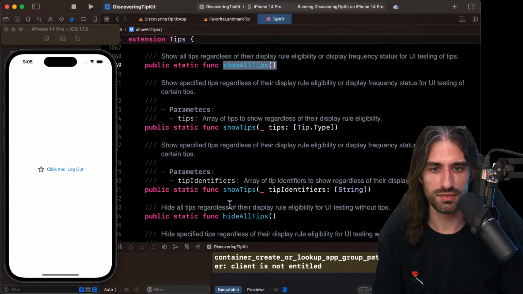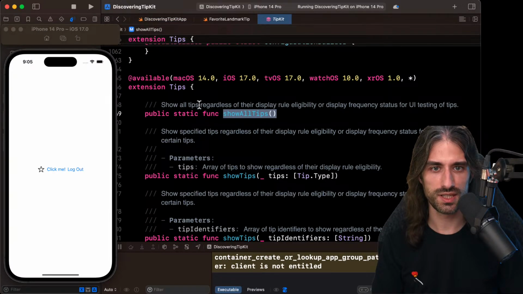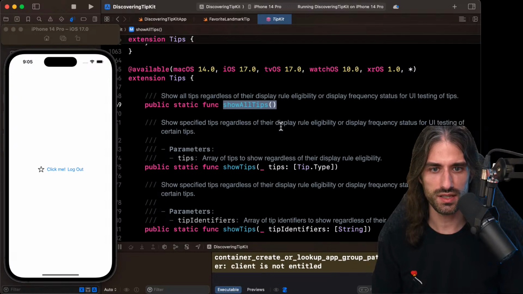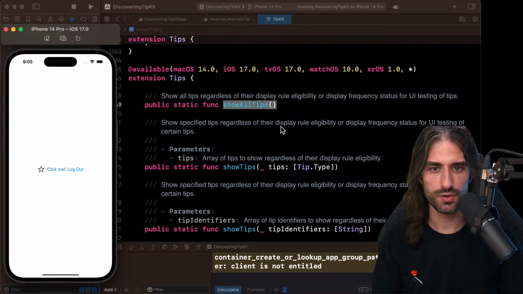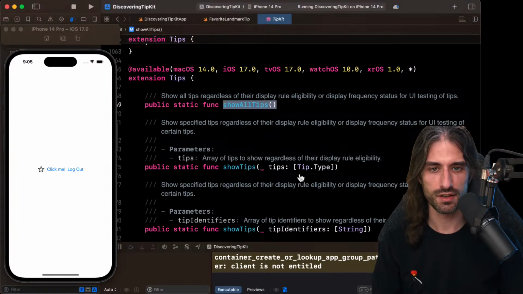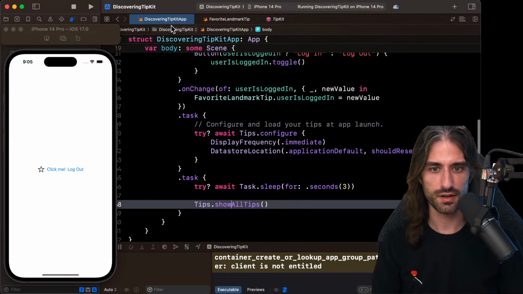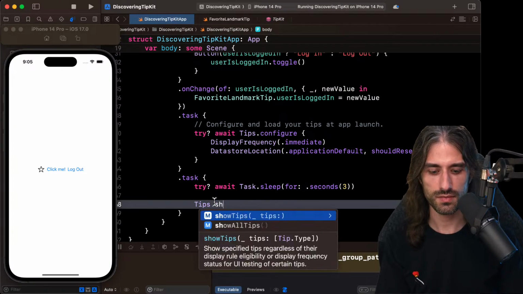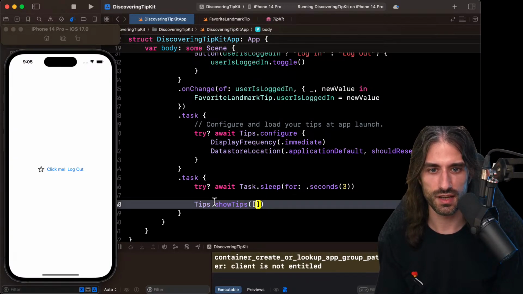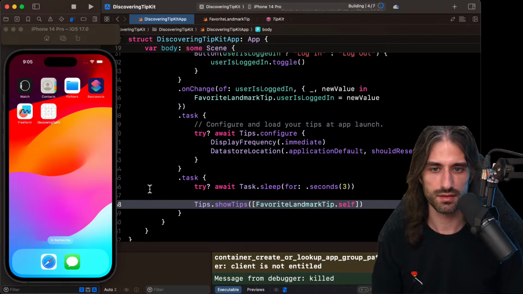It didn't show all tips. So show all tips regardless of their display rule eligibility. So why didn't it work? Or you can just say show tips with an array of types. So I could say also, for instance, show tips, and then in the array, I could say like favorite landmark tip.self.